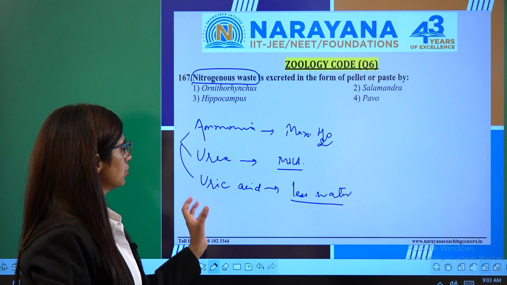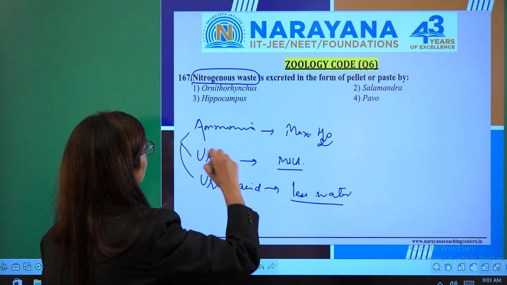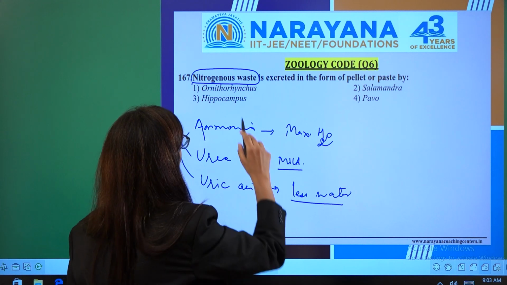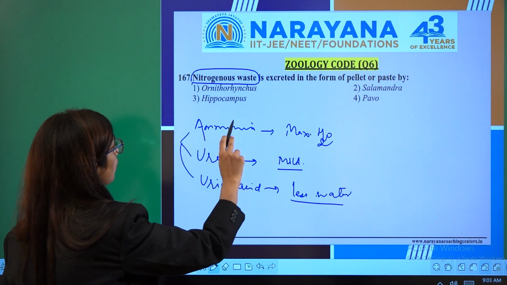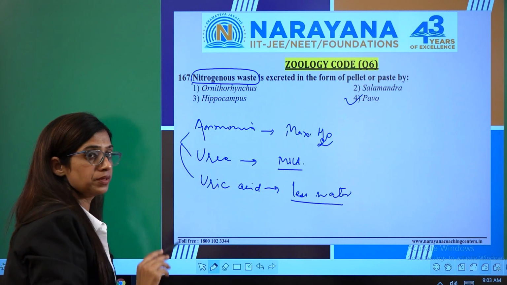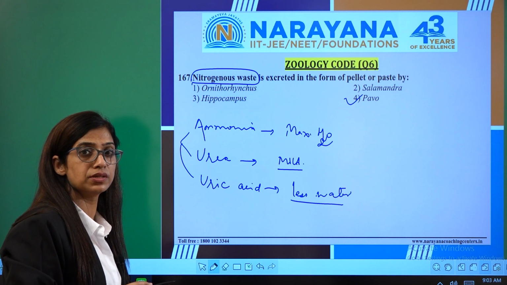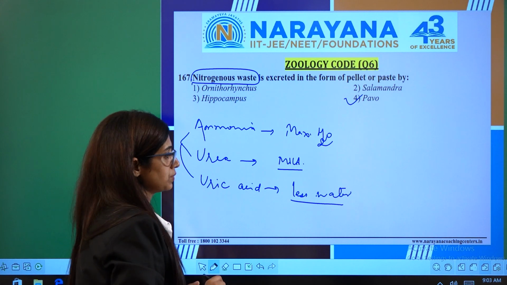This uric acid is released by birds, by the eggs. So here we have to look for the birds. Ornithorhynchus, salamander, hippocampus, pavo. Pavo is a bird. Just now we read in the previous question, pavo is a bird. So in question number 167, 4 is the right option.